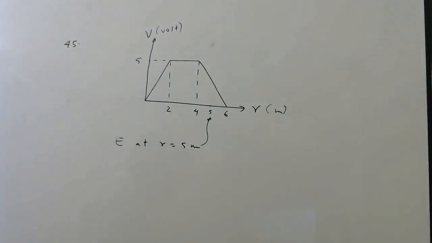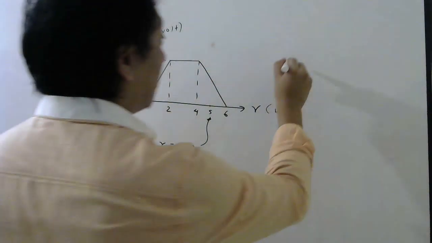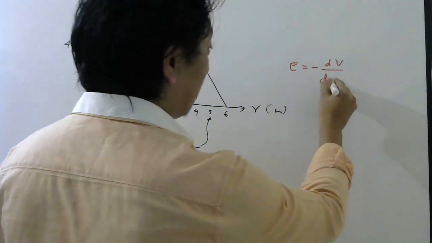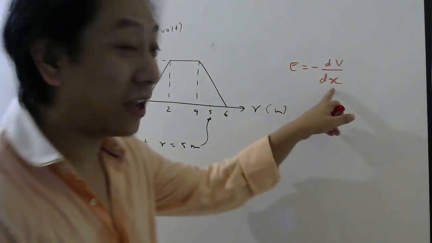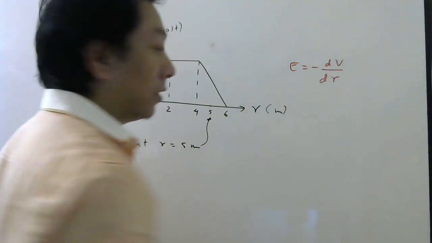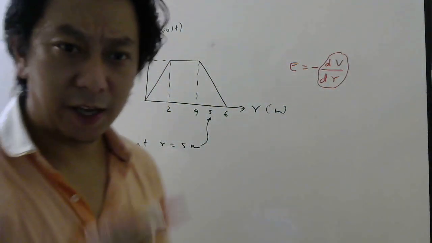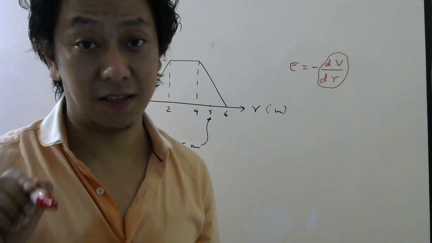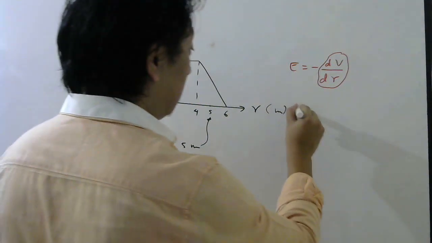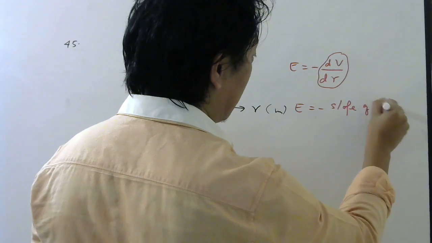Now for this, you should remember the relation between electric field and potential. Electric field is minus dV by dr, right? I wrote dx earlier because I assumed potential was changing with x. Here potential is changing with small r, so I will write small r. Now graphically, what does this mean? I have already explained this in some problems. dy by dx is nothing but the slope of the y-x graph at a given point. So minus dV by dr just represents the slope of the VR graph.